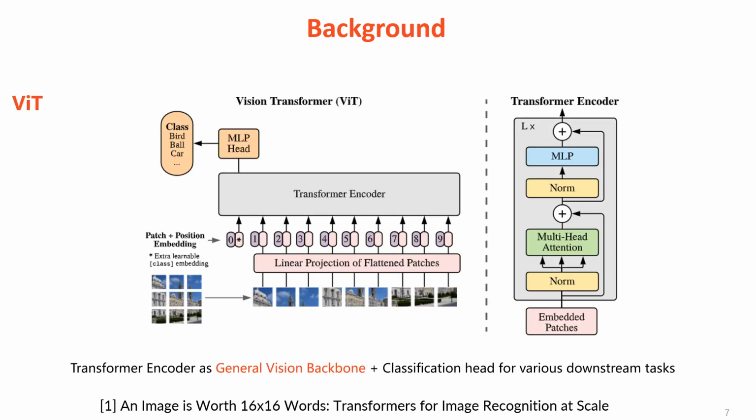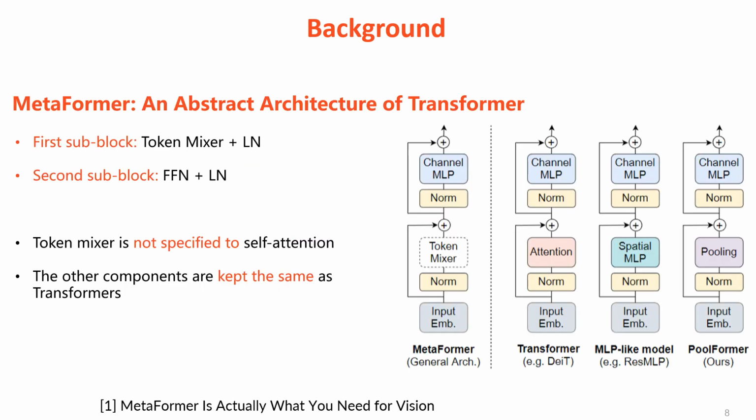As for background, when we talk about vision-based models, one representative that has to be mentioned is ViT. ViT uses a transformer encoder as the backbone of the network and a fully connected layer for the classification task. Transformer makes extensive use of the self-attention module.